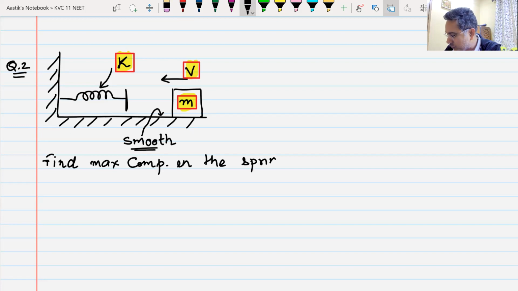What all things are known to you, beta? The mass of the block is known to you. The velocity of the block is known to you. Spring constant K is known to you. And it is also known that the floor is smooth. You have to find out the maximum compression of the spring. I'll give you 2 minutes. Please try it. Let me know once you are done. After 2 minutes, we will solve this question. Okay. Your time begins now.